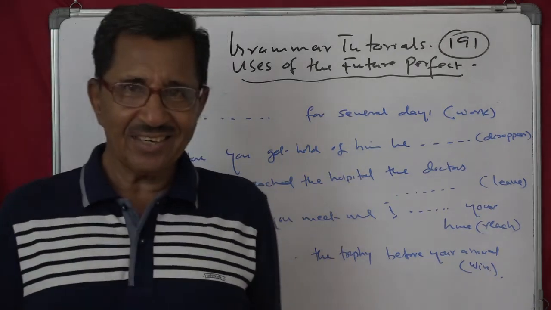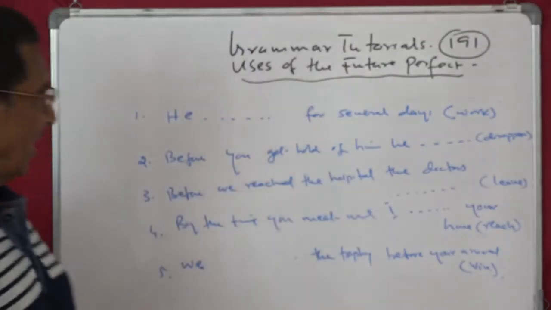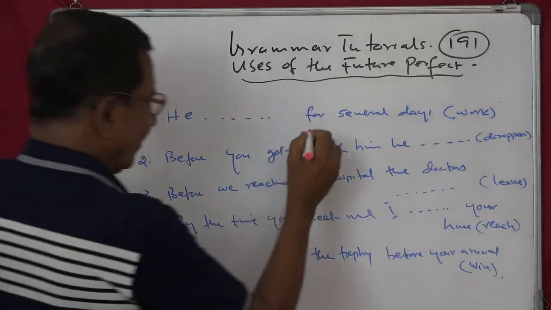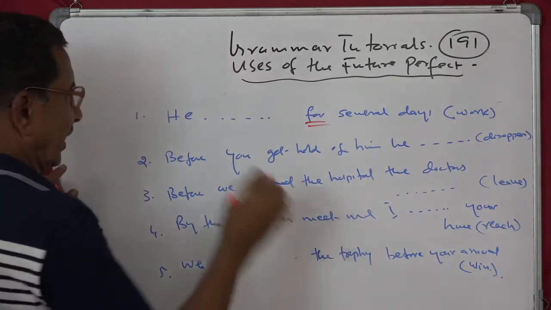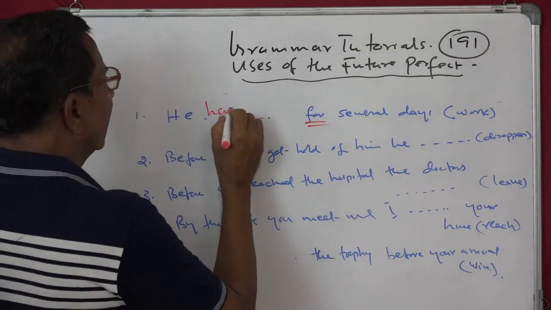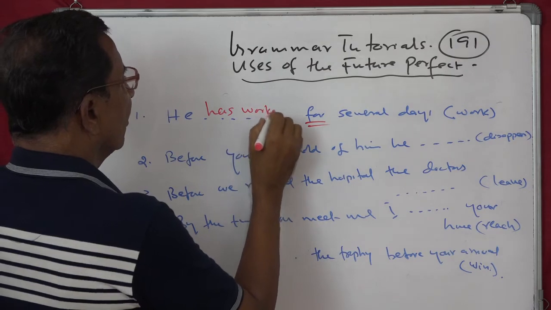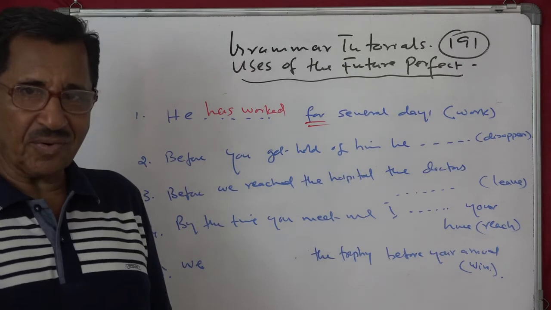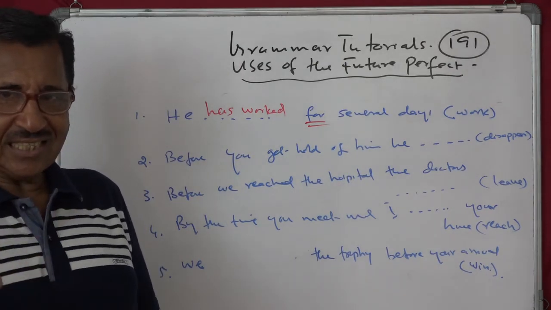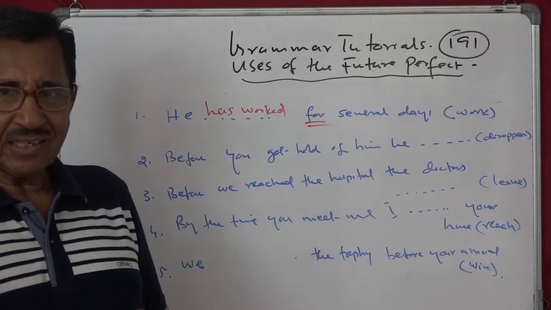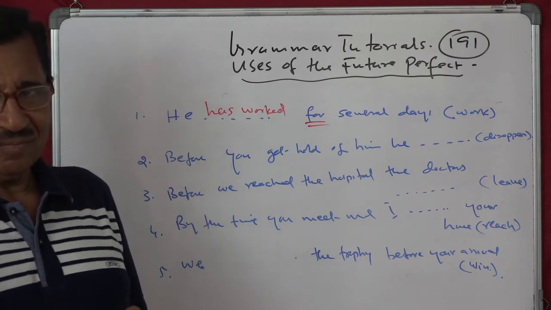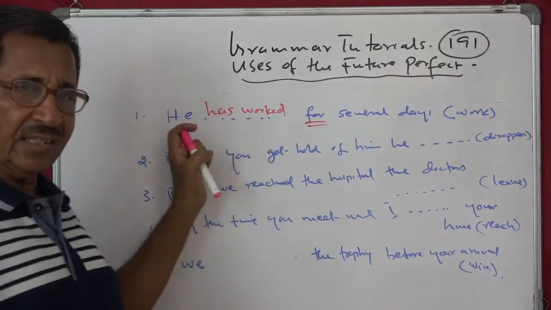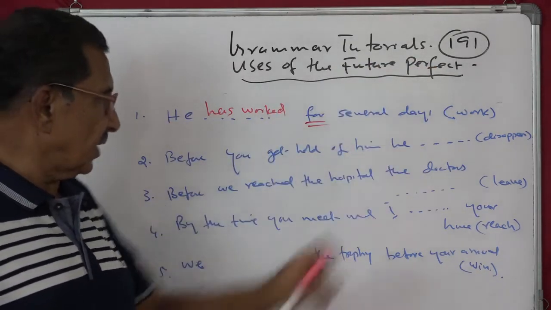Okay, I have done, and you should also give the reasons for it. Alright, first one, what are you going to do? You have got 'for' here, so that is a clue. So he has worked for several days. With 'for' and 'since' you remember now, you can use the present perfect. He has worked since Monday, or he has worked for several days.